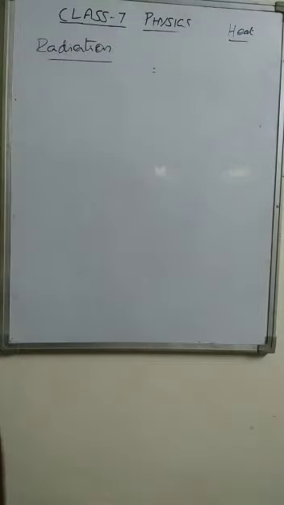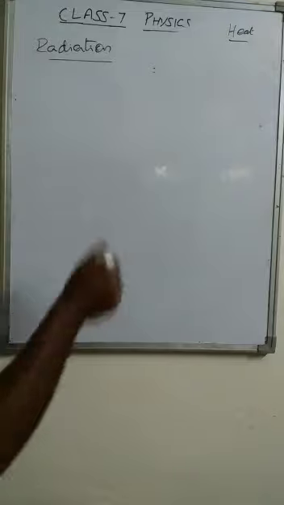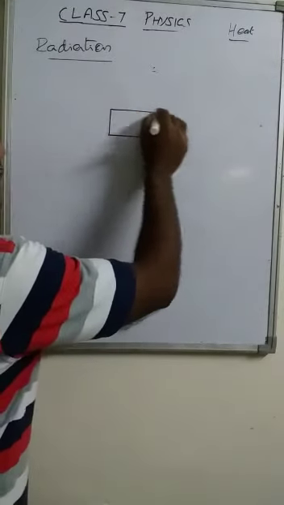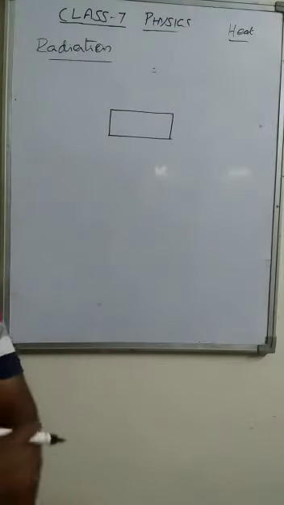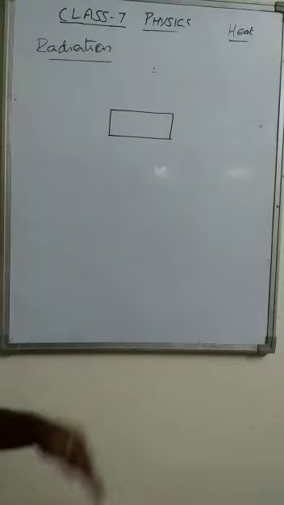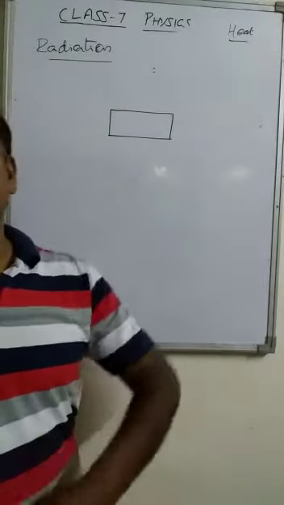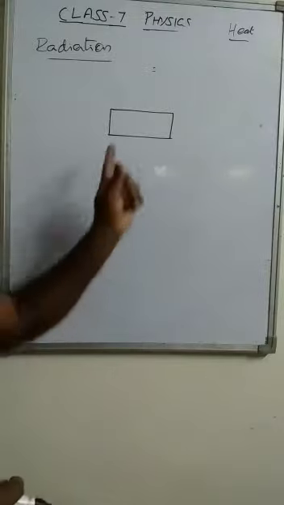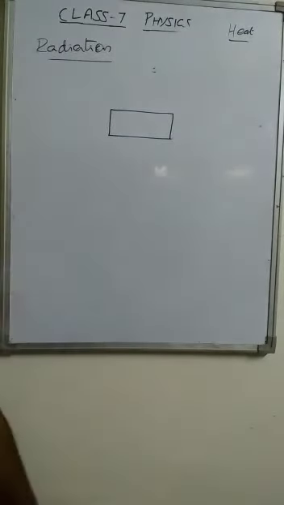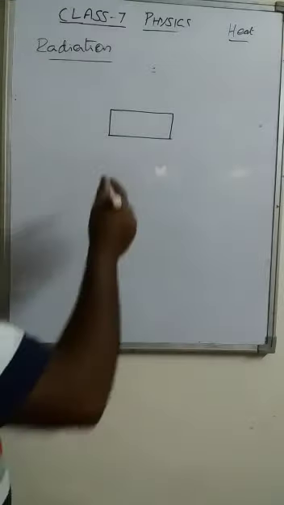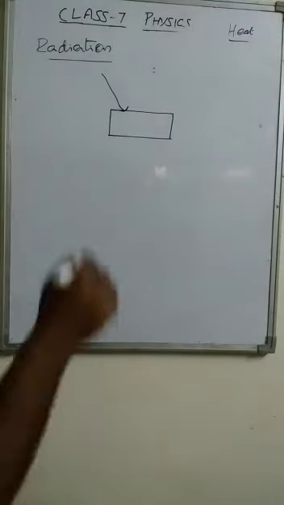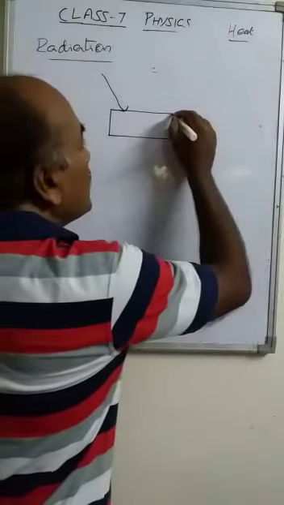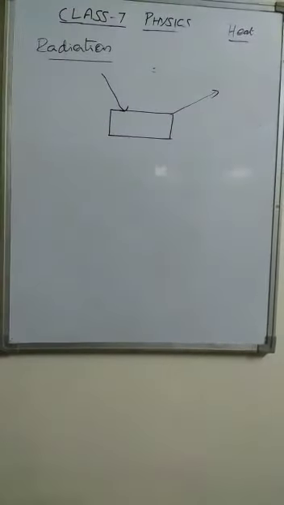But the general property of every object is this: suppose we take any object and place it anywhere, either in a cooler place or in a hotter place, definitely this object has two properties. It always receives heat from the surroundings, and it is always giving out heat from its surface.